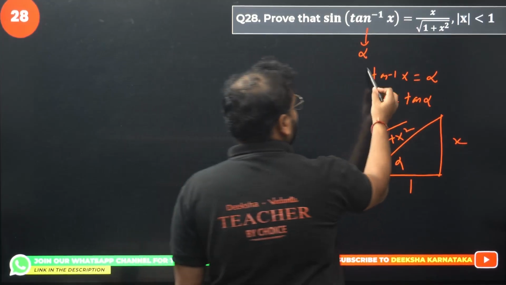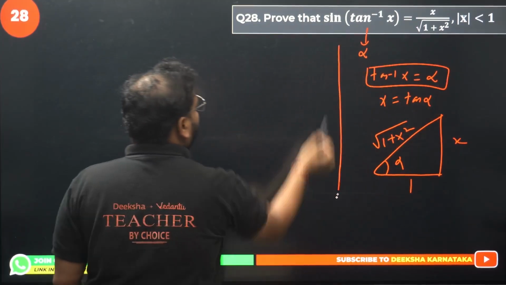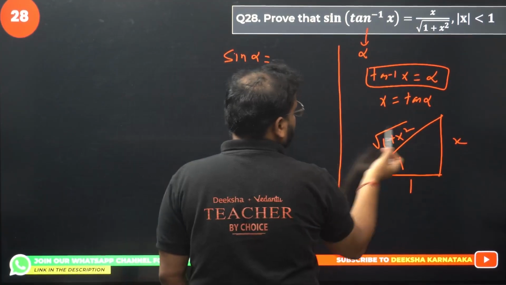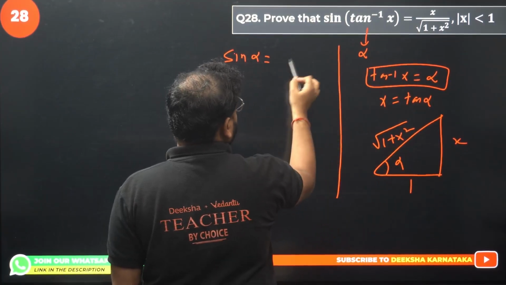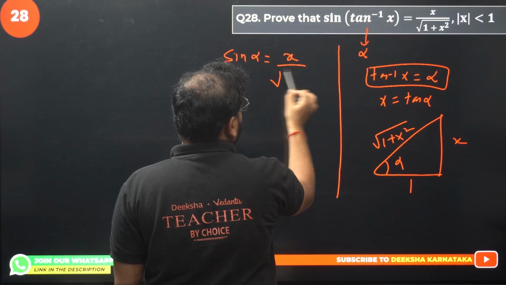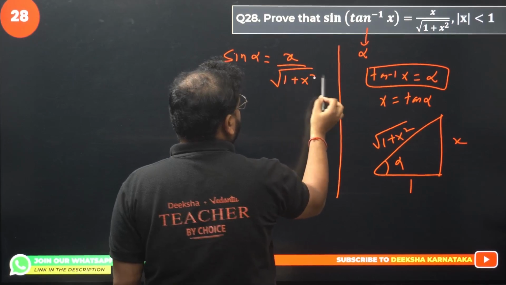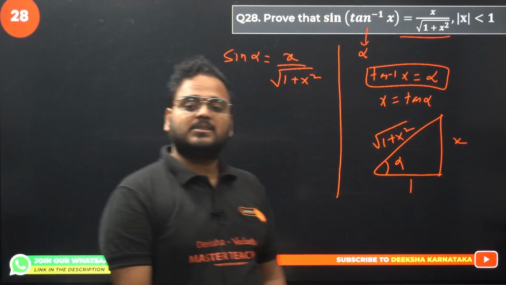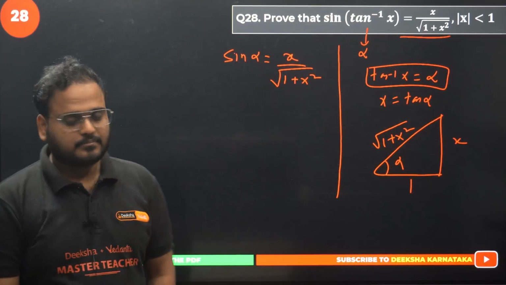If this is alpha, it means we are looking for sine of alpha. Opposite by hypotenuse, so x upon root of 1 plus x square, proven. X upon root of 1 plus x square. Okay, done.